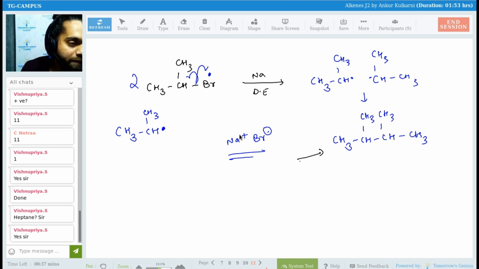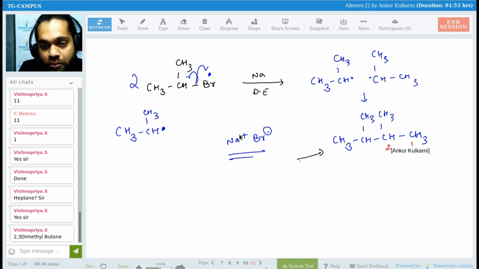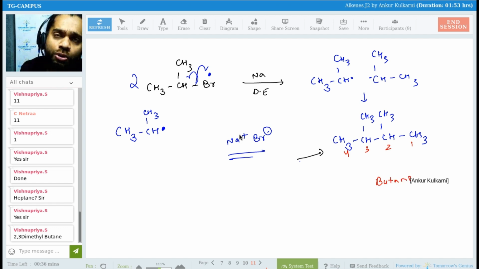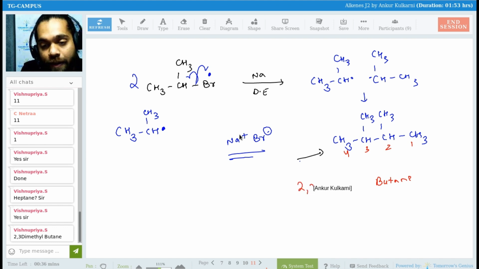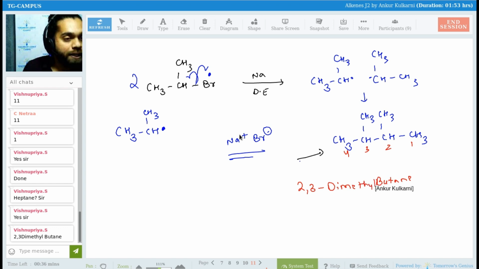Nice. Anil Dev. Yes, everyone. Shall I help you with the numbers also if you want? Very good, Vishnupriya. Very good, Kaniska. Very good, Anushika. 1, 2, 3, 4. So 4 carbon means what, Raghav? 4 carbon means we have a butane. Correct? On the second and third carbon, we have a methyl group. We have 2 methyl groups. So what we will write? 2, 3 dimethyl butane. Is it clear, everyone? Kaniska, is it clear?